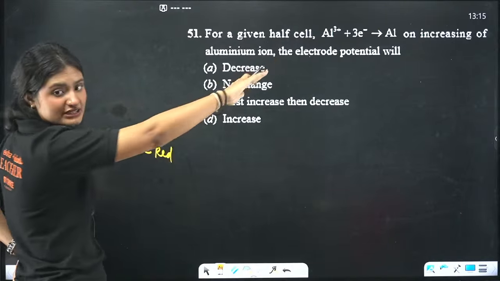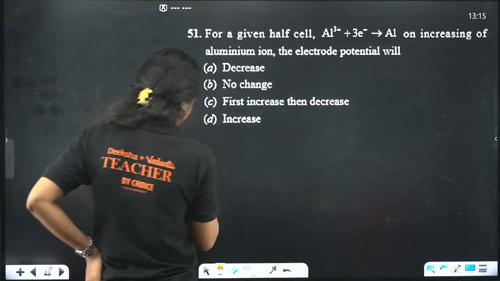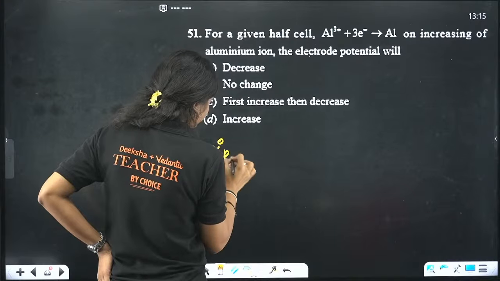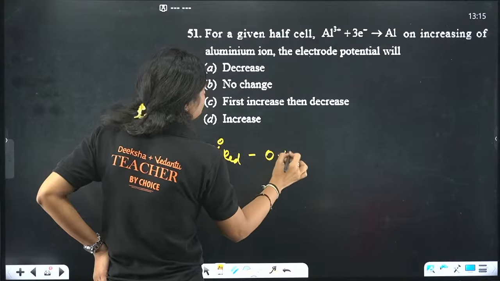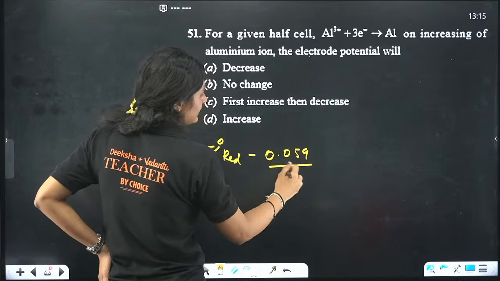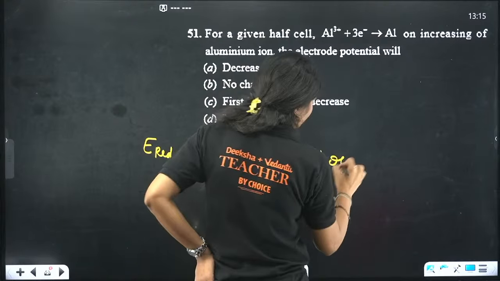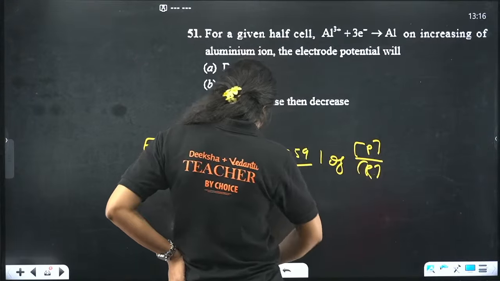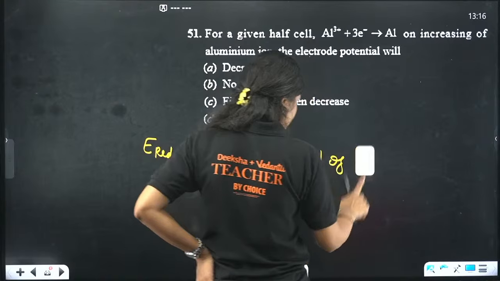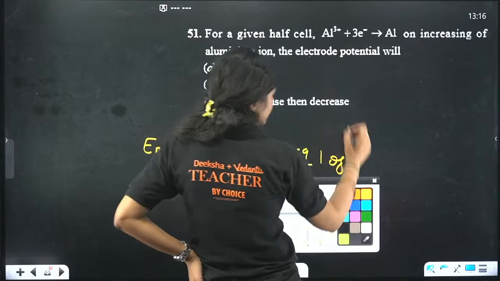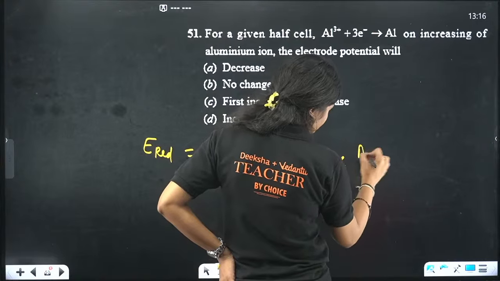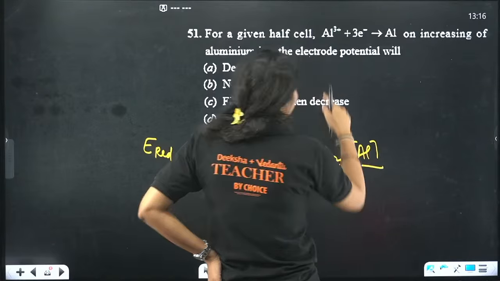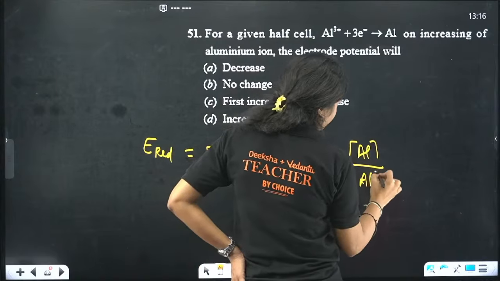This is a half cell reaction, right? E reduction equals E naught reduction minus 0.059 by n log of product upon reactant concentration. What is the product here? Product is Al, aluminum, and the reactant is Al3 positive.